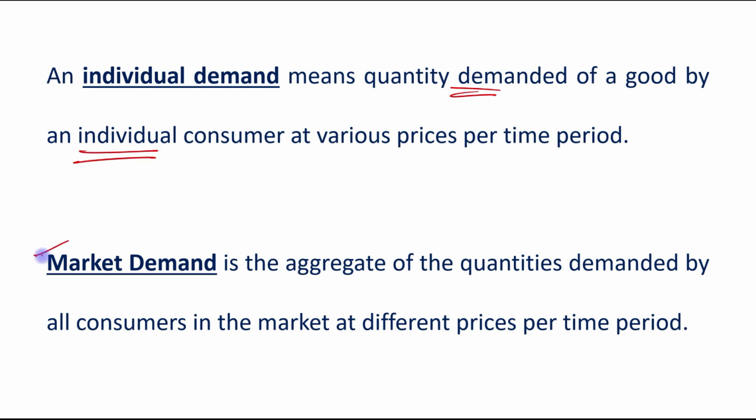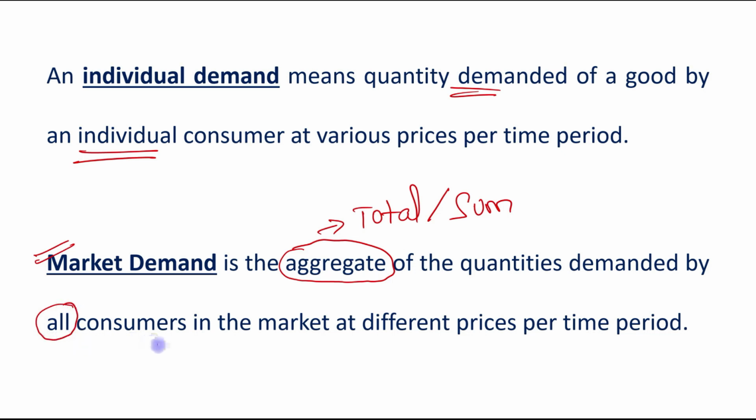And if I talk about the market demand, it is the aggregate. What is meant by aggregate? Total or sum. It is the aggregate of the quantities demanded by all consumers in the market at different prices per time period.